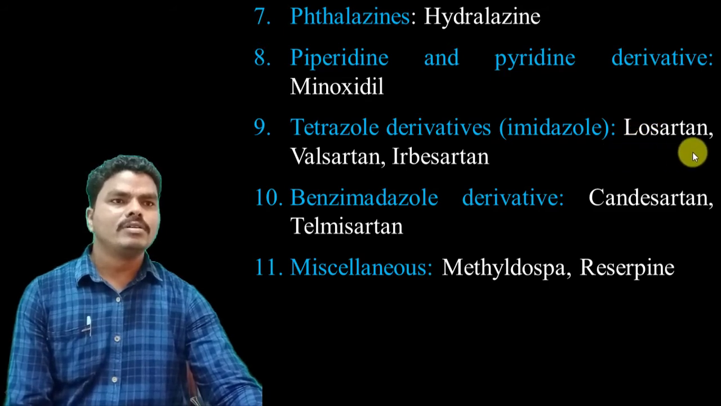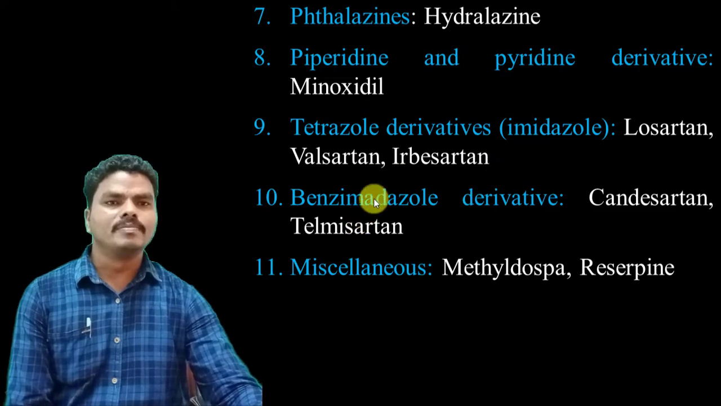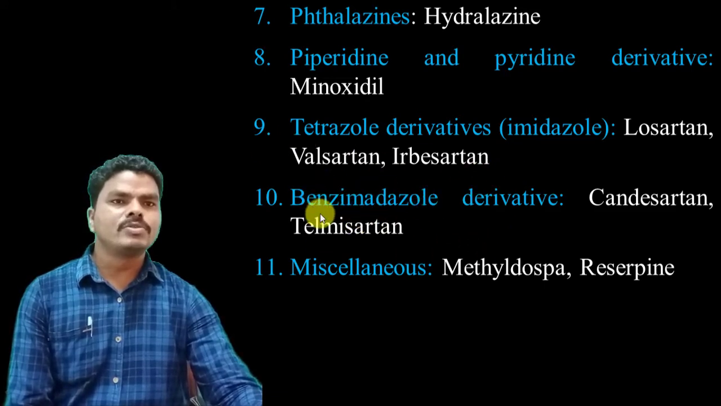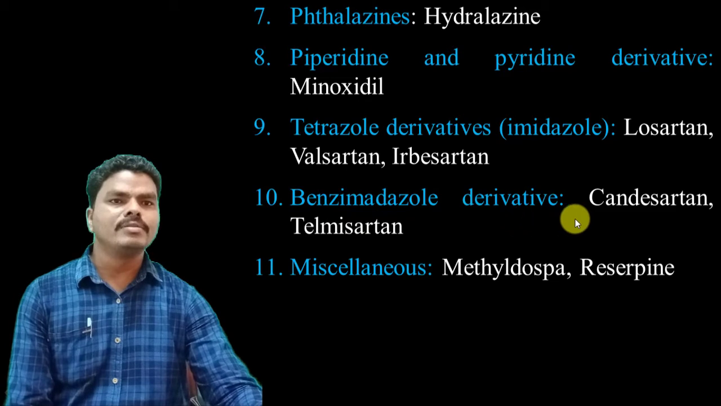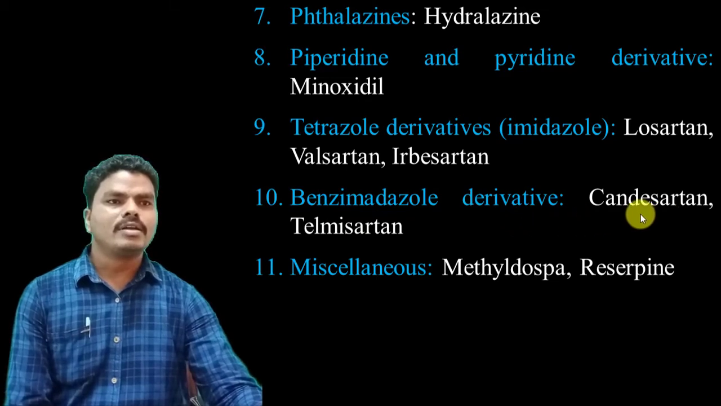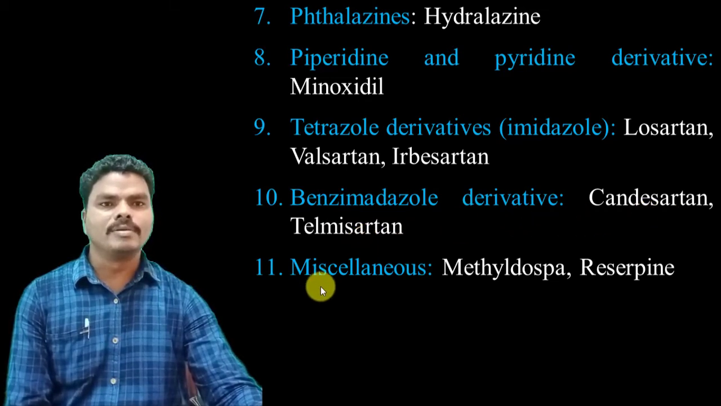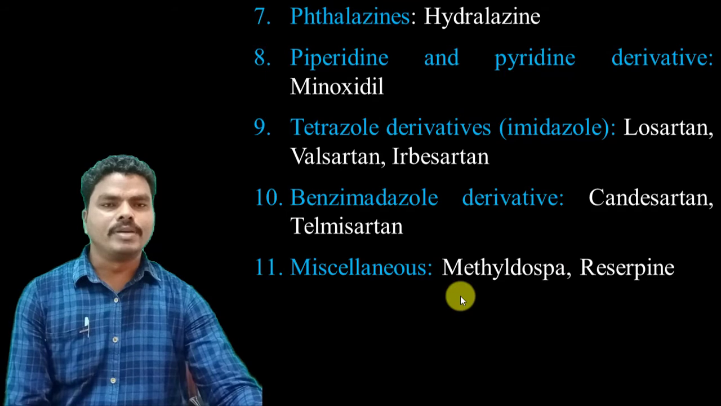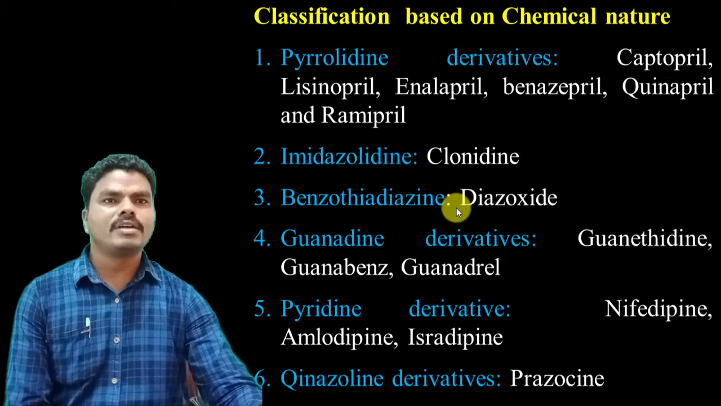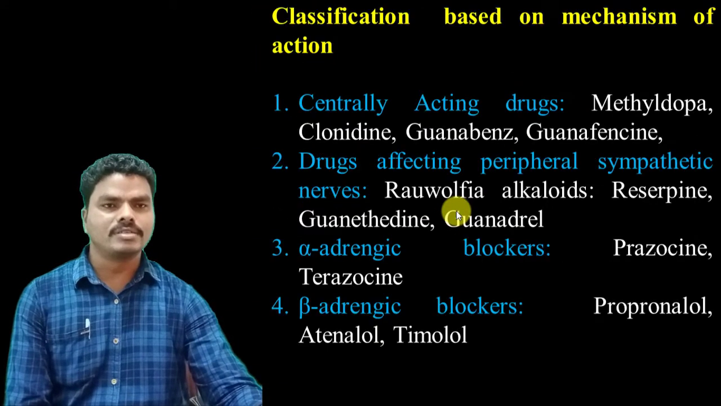Examples are losartan, valsartan, irbesartan. And the tetrazole derivatives which are having the benzimidazole ring, examples are candesartan, telmisartan. And some of the miscellaneous antihypertensive drugs are methyldopa and reserpine. This is the chemical classification of antihypertensive drugs.